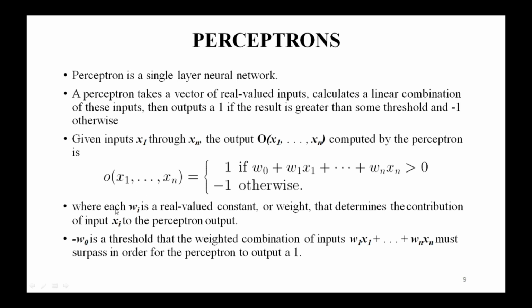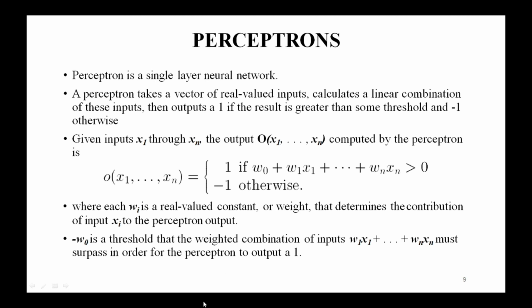In this perceptron, Wi is a real valued constant or weight that determines the contribution of input Xi to the perceptron output. Here you can notice that the quantity minus W0 is a threshold that the weighted combination of inputs W1 x1 plus W2 x2 up to Wn xn must surpass in order for the perceptron to produce an output of plus 1, right?